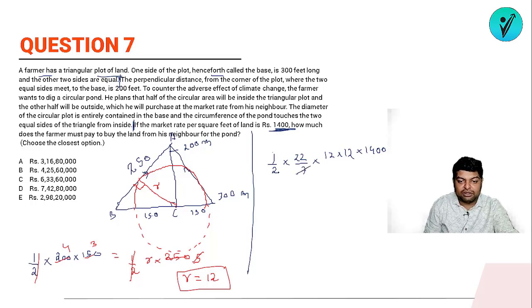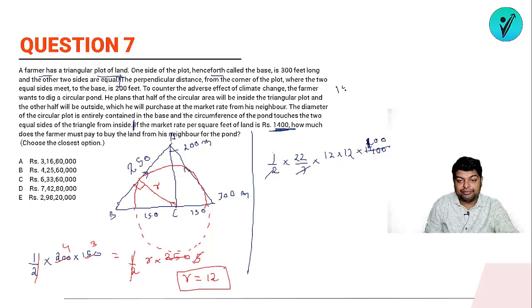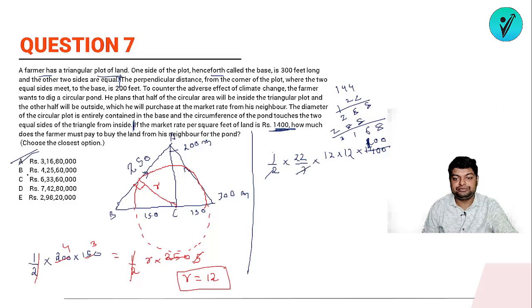तो इसे आप simplify कर लो, ये और ये cancel हो जाएगा. So it will be 200, right? Sorry, finally only 100 is left. So 12 into 12 is 144. 144 into 22. Okay, let's multiply. 4 2s is 8. 4 2s is 8. 288. So we'll have 8, 6, 1 and 3168. Okay, so this one will be the answer. 316800 will be the answer. So it was only about the diagram. अगर आपने एक बार अच्छे से diagram बना लिया हो जाएगा.